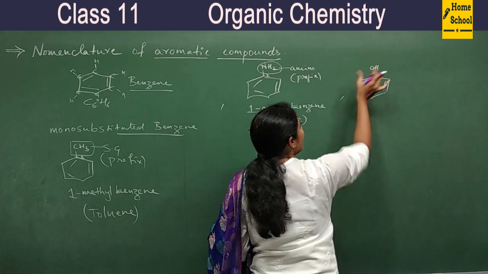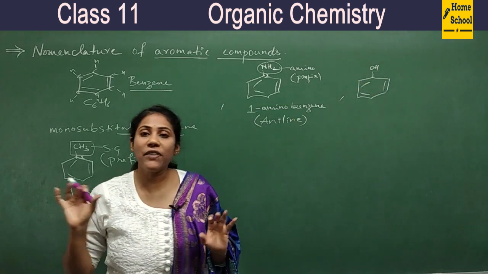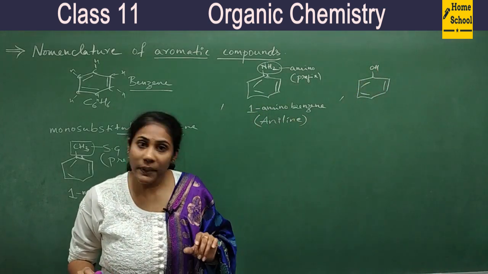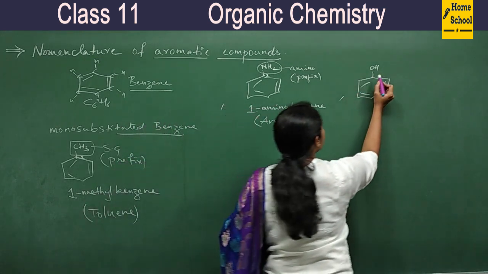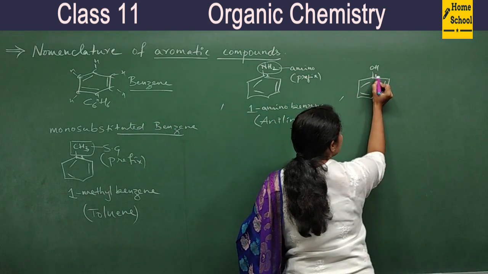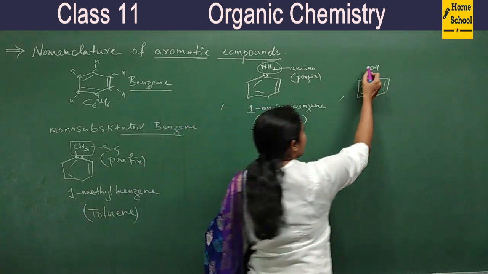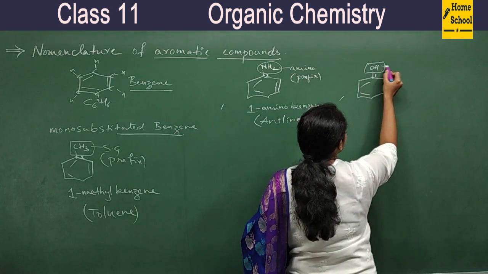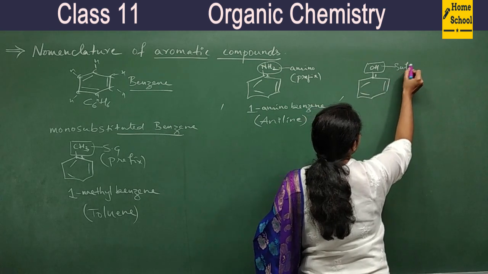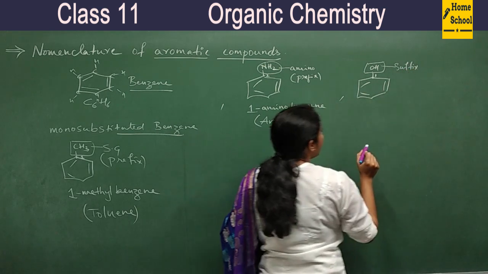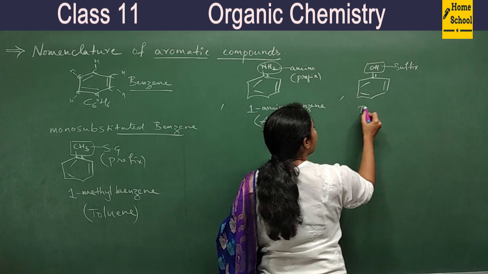And the next compound, very, very important, is this one. Now this is a functional group. OH is a functional group, the alcoholic group, isn't it? It is present at this carbon, and this carbon gets number 1 position. Whenever a functional group is there, you mention its name as suffix, right? So how do you name this?